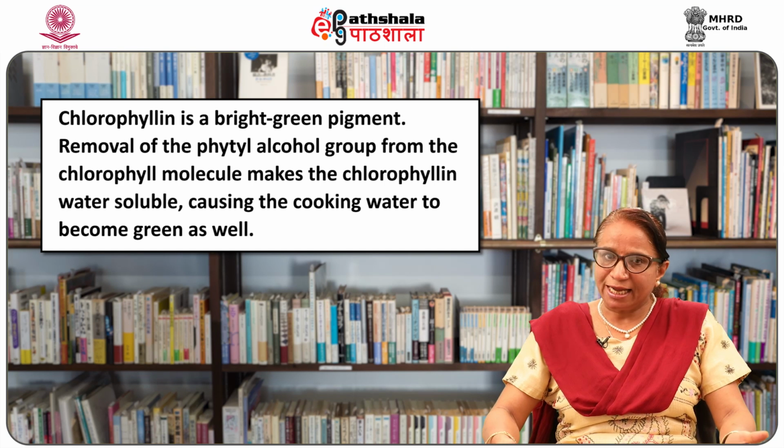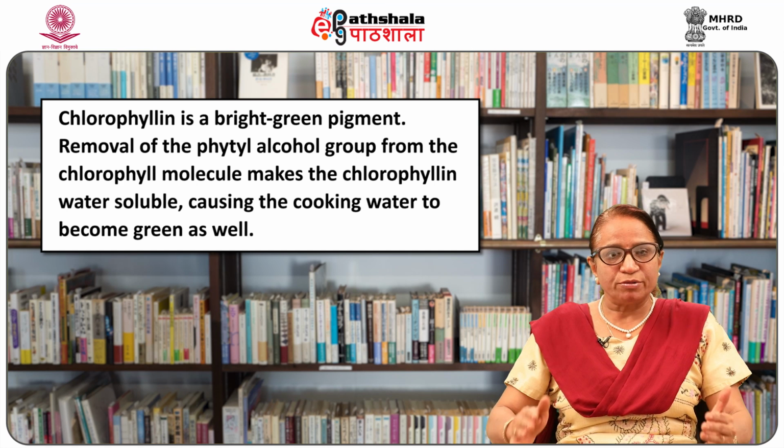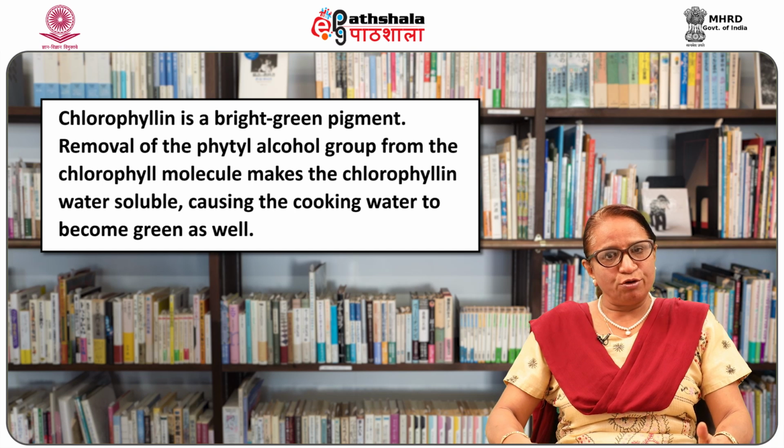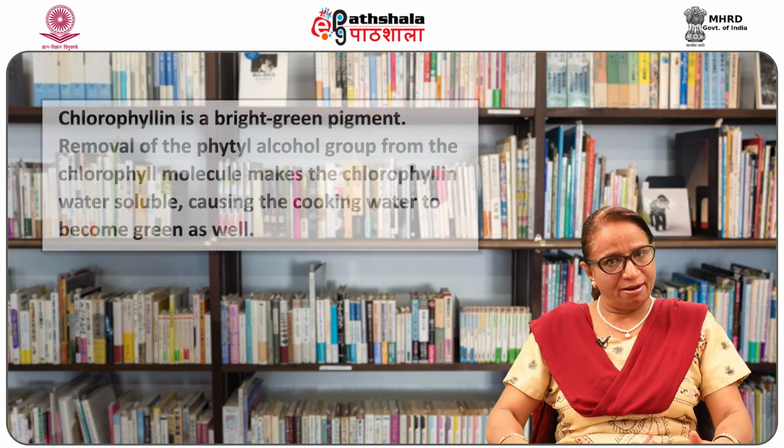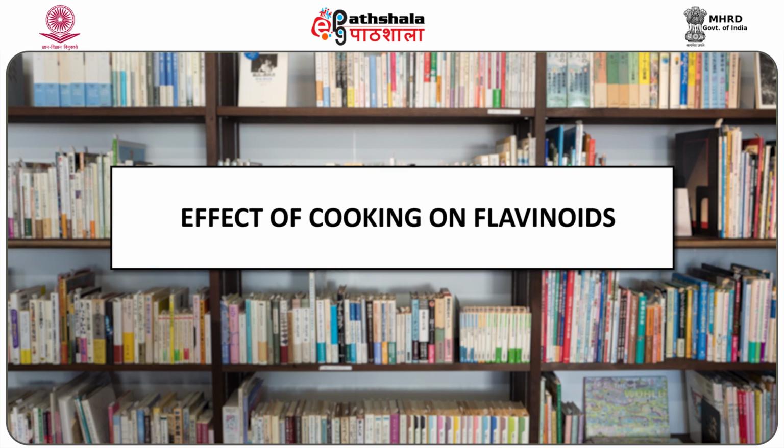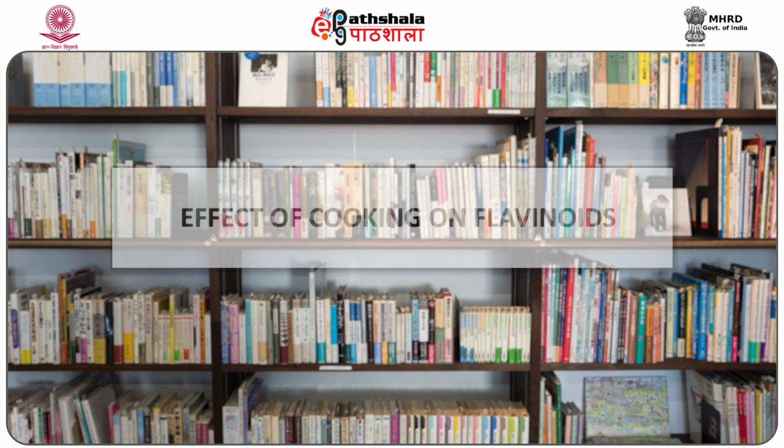Removal of the phytyl alcohol group from the chlorophyll molecule makes the chlorophyll water soluble, causing the cooking water to become green as well. Slightly alkaline cooking conditions do not affect chlorophyll and it stays green. Let me explain the effect of cooking on flavonoids.